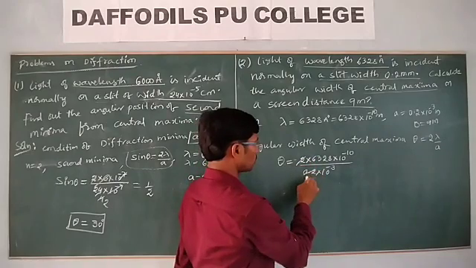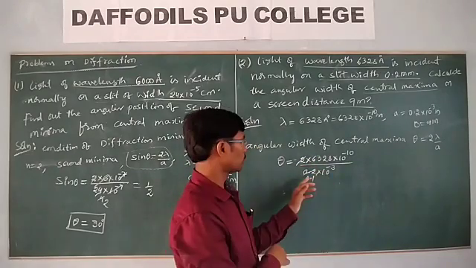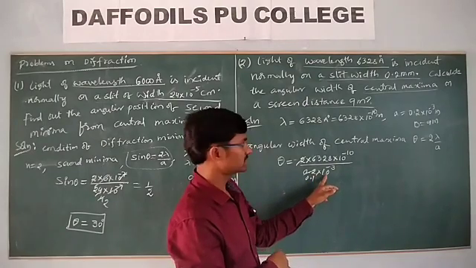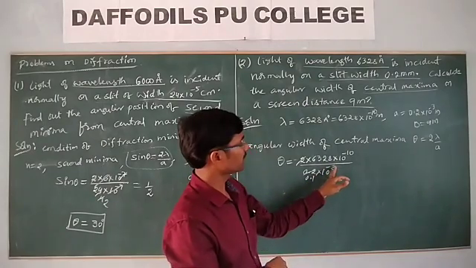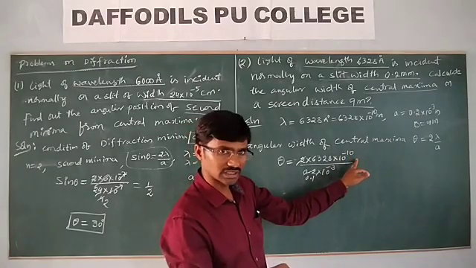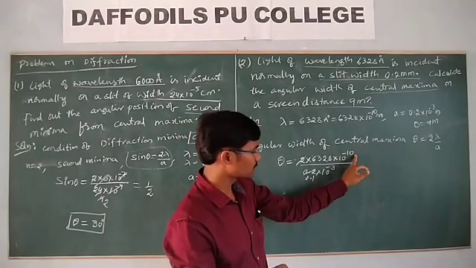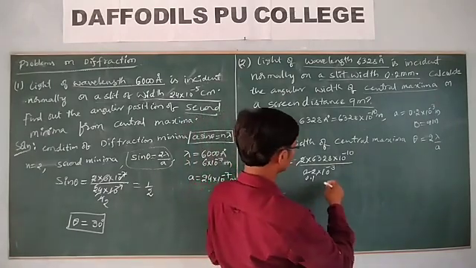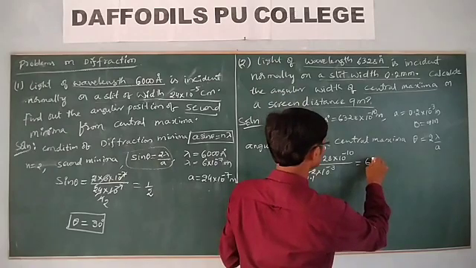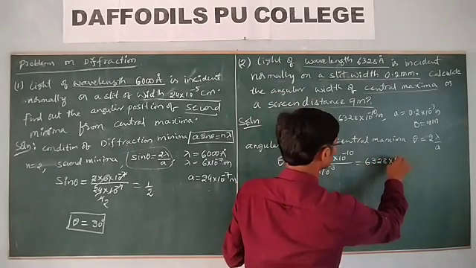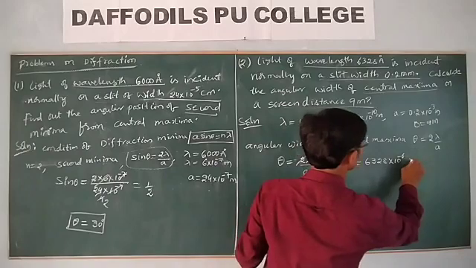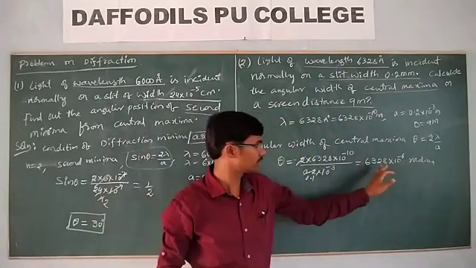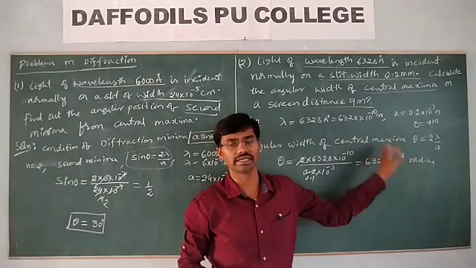Here 0.2 into 10 power minus 3 is nothing but 2 into 10 power minus 4. Then 10 power minus 4 goes to the numerator as 10 power plus 4, so minus 10 plus 4 is minus 6. Then 6328 into 10 power minus 6 radian, or 6.328 into 10 power minus 3 radian.